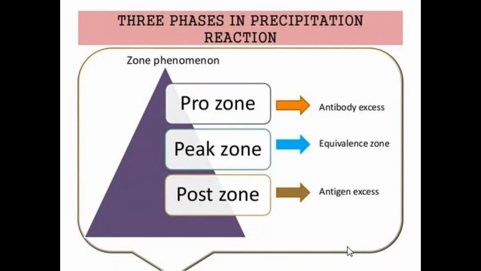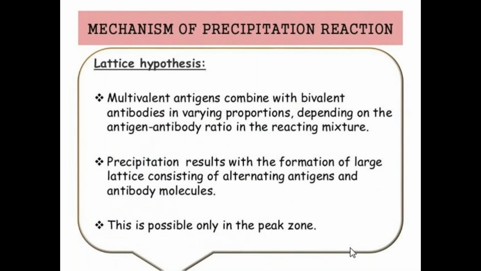Next, coming to the mechanism of precipitation reaction. It is explained with the help of the lattice hypothesis. Already you know what a lattice is in chemistry. Antigens are multivalent in nature, whereas antibodies are bivalent.